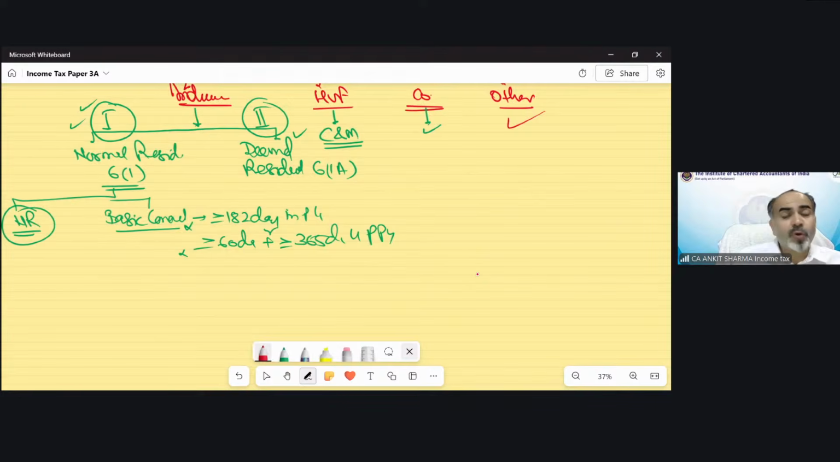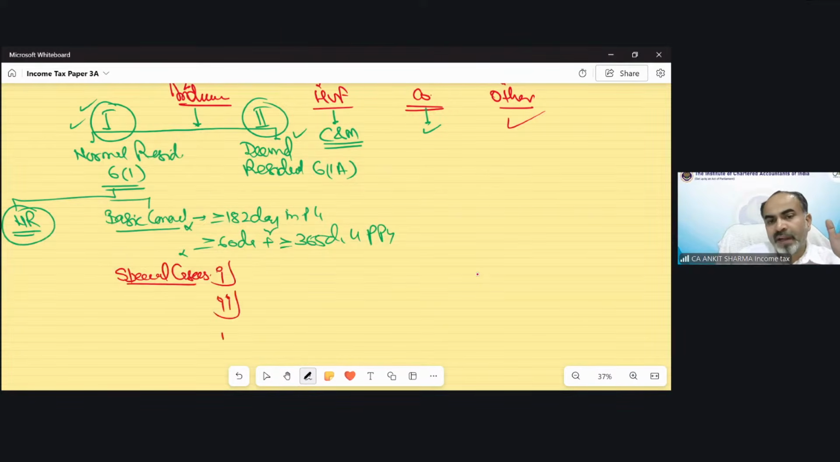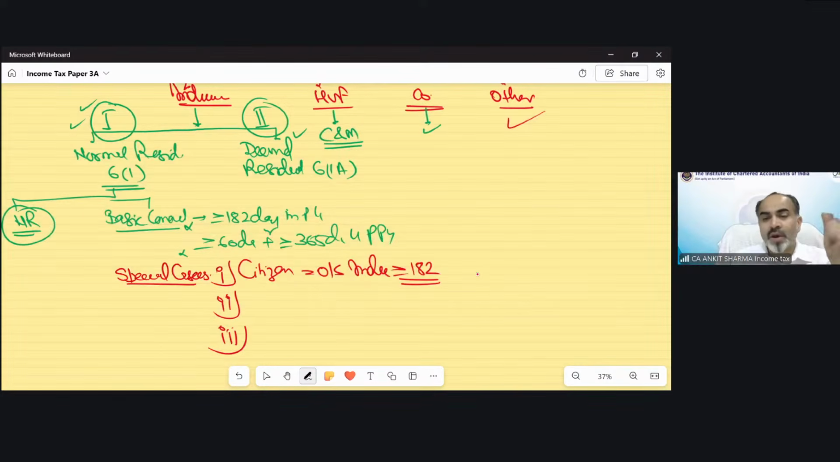But as I have told you in the normal class also, in my opinion, the question would be framed on the basis of special cases. There were 3 special cases in case of individual. If you are an individual and citizen of India, and you are going outside India, then only the first condition needs to be checked. If you are in India for 182 days or more, you are a resident, else you would be non-resident. The second condition is not applicable. Second, if you are a citizen or person of Indian origin who resides outside India but comes to visit India only.